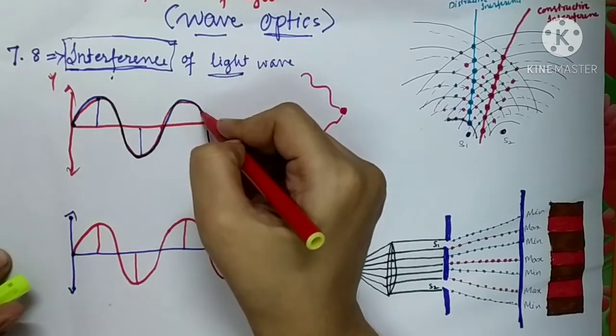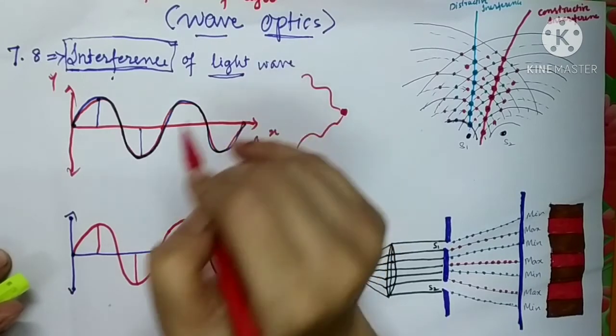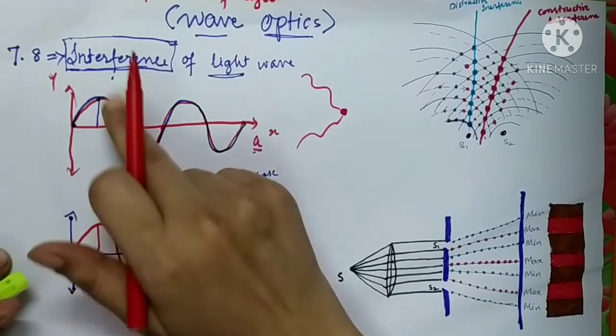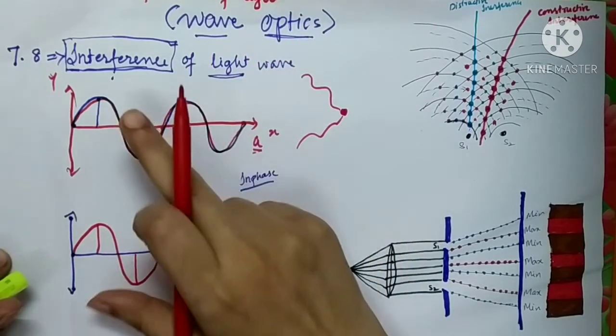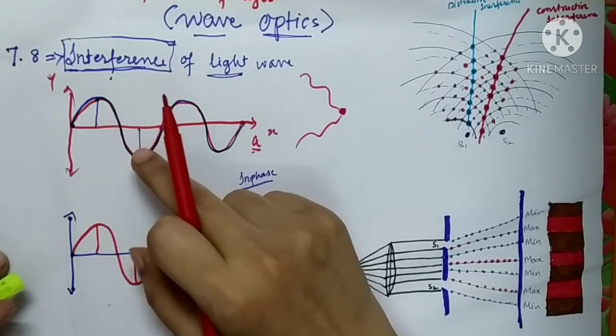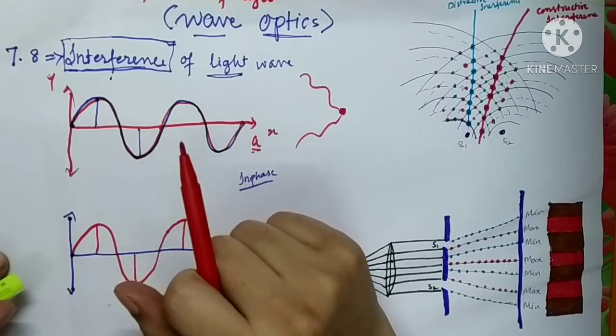The entire wave train will become like this: crest, crest overlapping, trough, trough overlapping. Such a type of superposition will be observed.